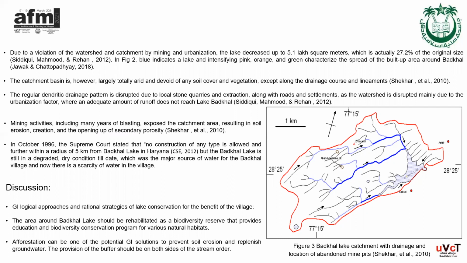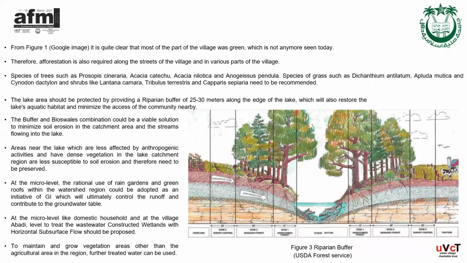From the Google image that I have shown in my previous slides, it was quite clear that the maximum part of the village was green, which we cannot see today. Hence, afforestation is required along the streets of the village as well as in various parts of the village. Afforestation can be one of the potential GI solutions to prevent soil erosion and replenish groundwater. In terms of groundwater recharge, biodiversity conservation, and soil erosion, designated space for pasture land could serve as a tool for GI.